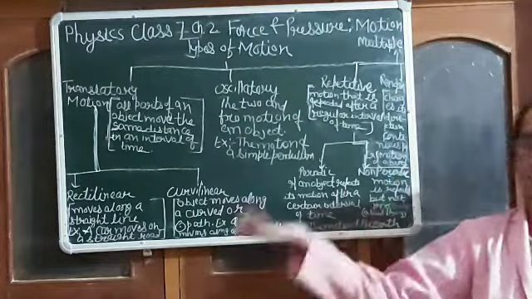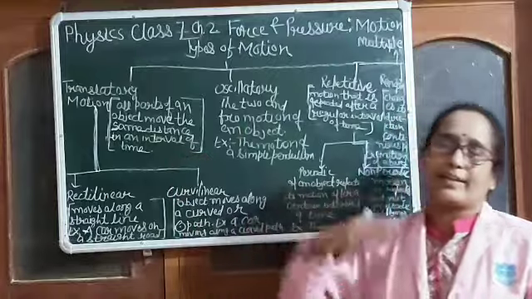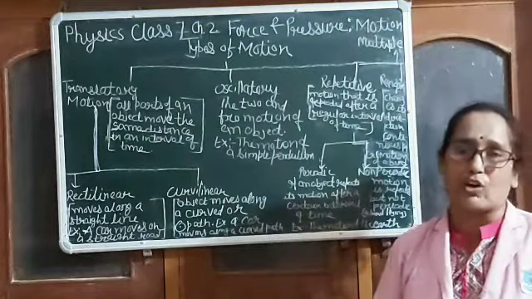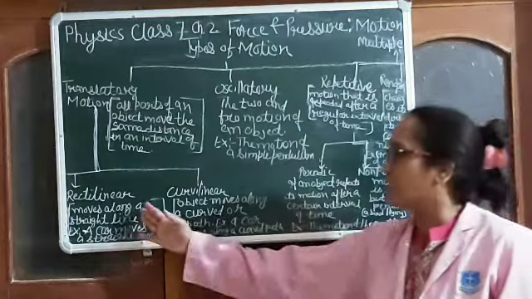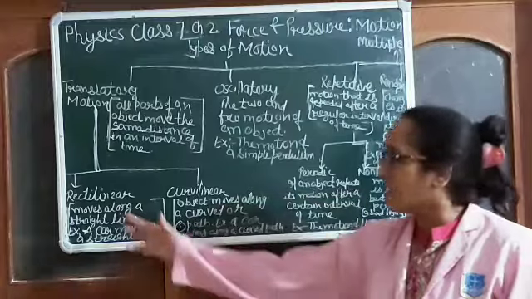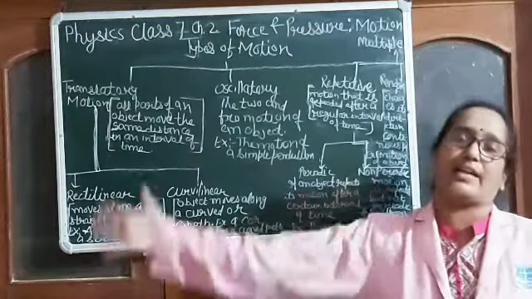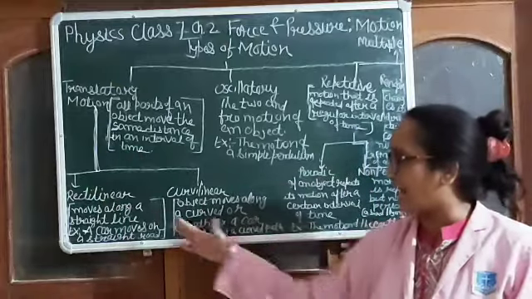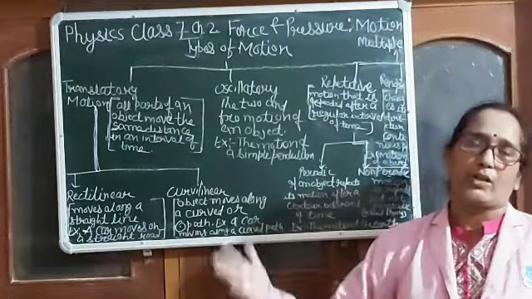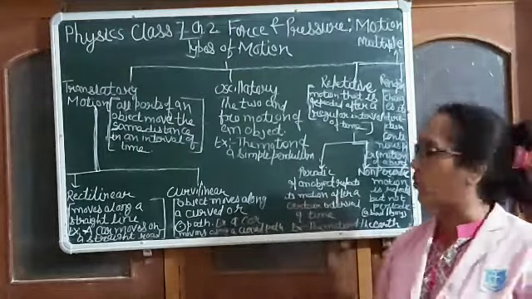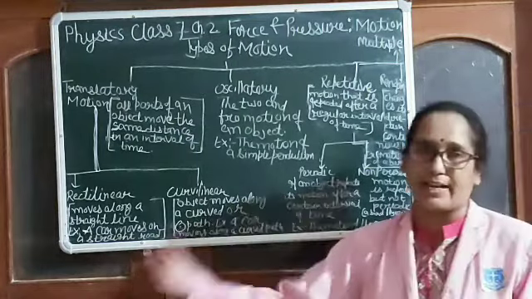Another example we can take: a train is moving on a straight bridge. So this is called rectilinear motion. Rectilinear motion means the object moves along a straight path or straight line. Example: a car moves on a straight road. A boy is riding a bicycle on a straight road.